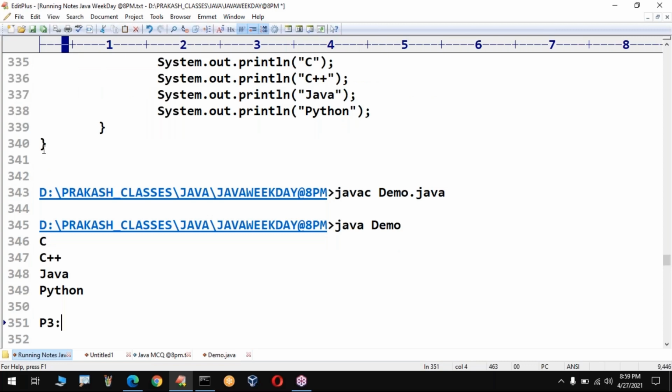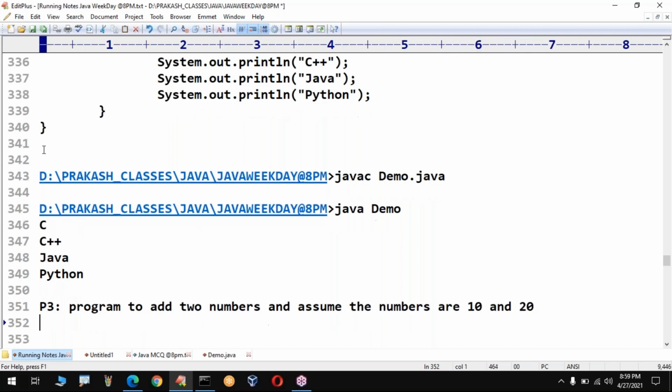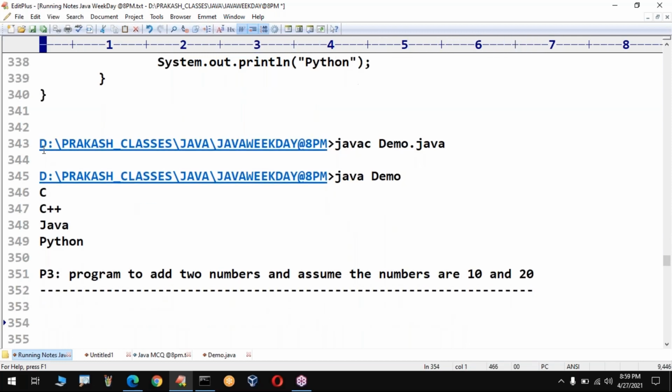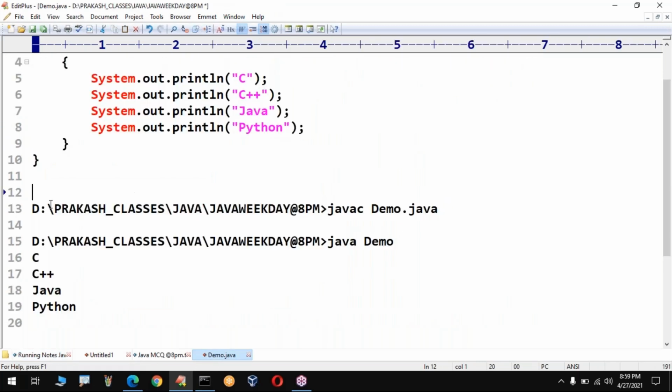Now, third program. Program to add two numbers. Assume the numbers are 10 and 20. So I have predefined numbers, and I need to perform addition of these two. I hope you heard about this program in your childhood itself. Have a look once. I will do a modification here.